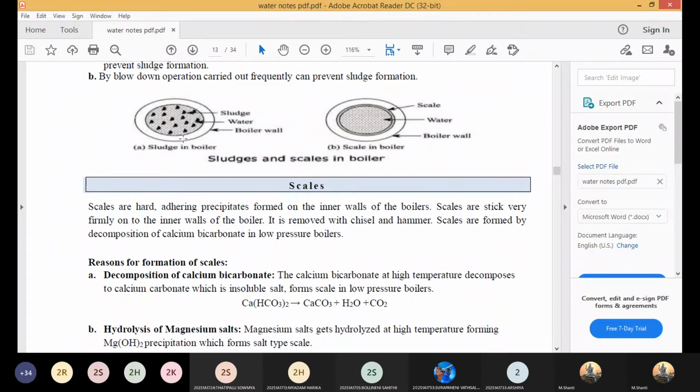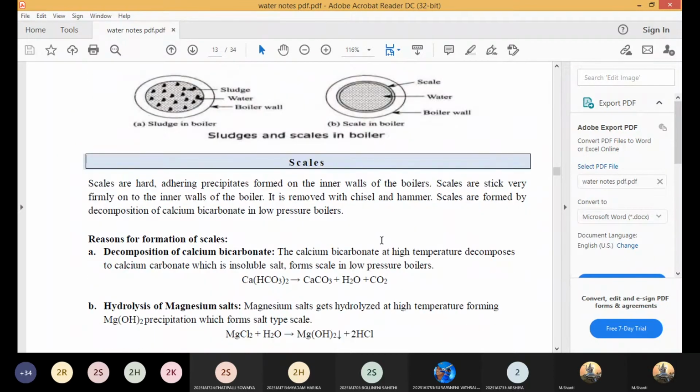Can you see the left side sludge deposits? These are the loose deposits which are suspended in the boiler feed water. Whereas these are the scale deposits. You can see the scale getting adhered to the inner walls of the boiler like this. So it is very difficult to remove scales. Even with the help of a chisel and hammer you cannot remove it.